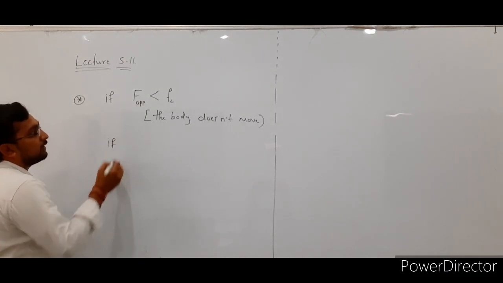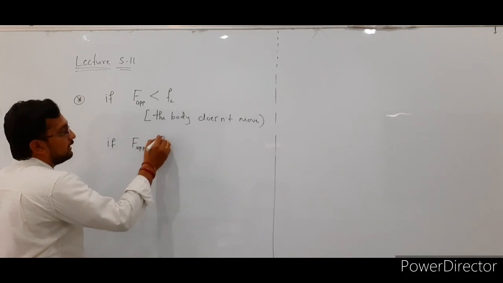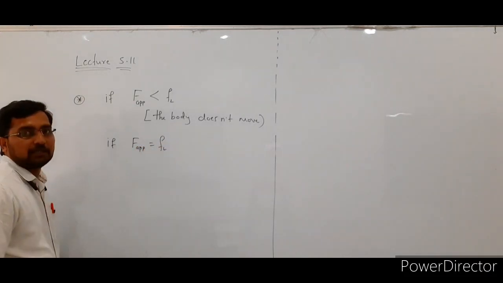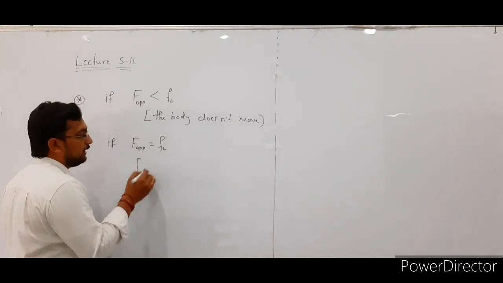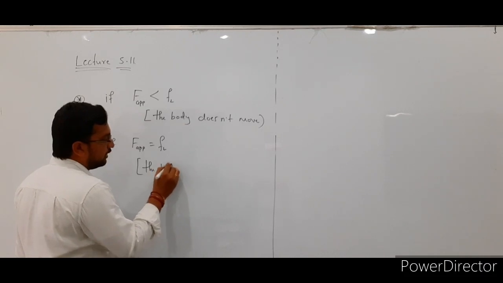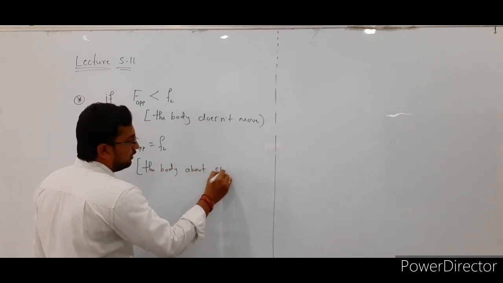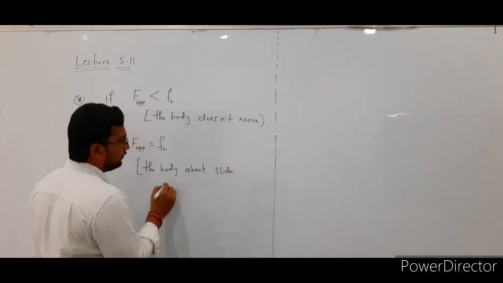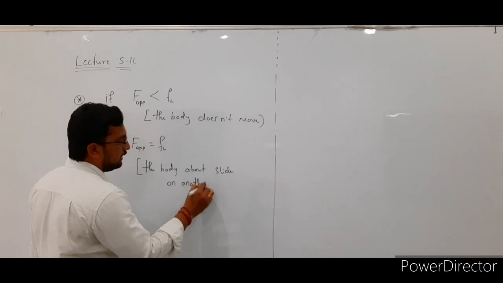And the next one, if the applied force is equal to the limiting friction, the applied force is equal to the force of limiting friction, in this case the body is about to slide on another body.